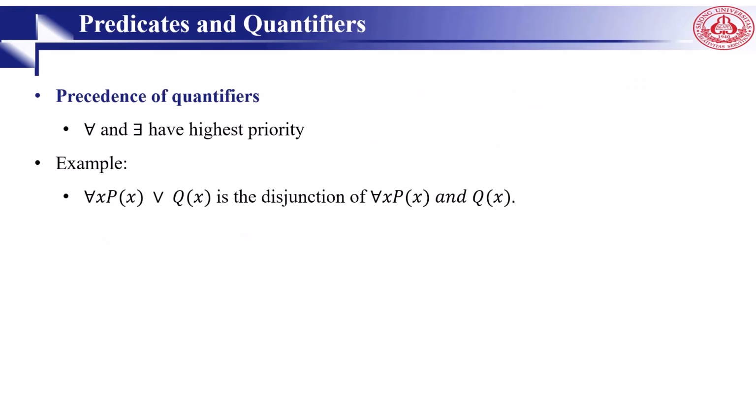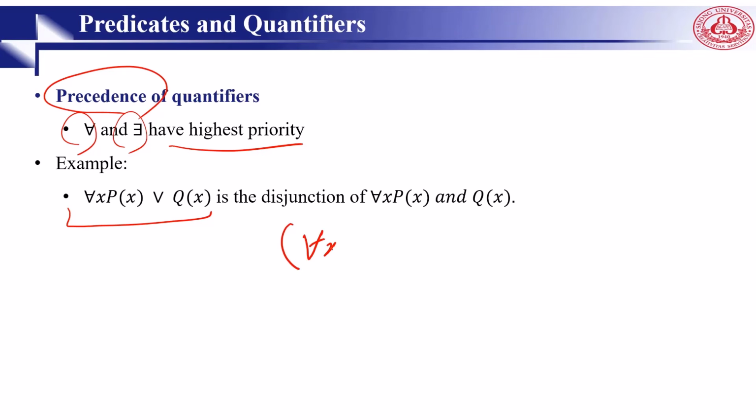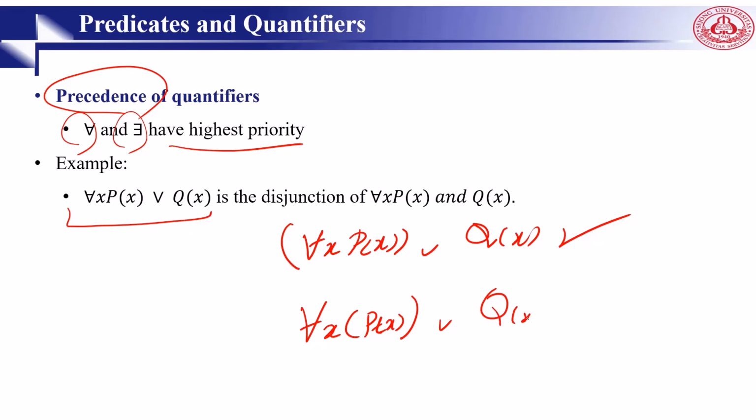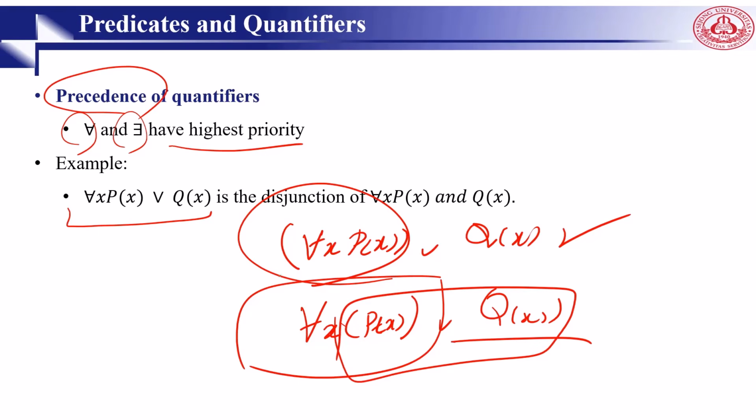The quantifiers, universal and existential, have higher priority or precedence than all the logical operators that we have so far. For example, if we have the statement for all x P(x) or Q(x), this is correct. You cannot say for all x P(x) and Q(x); this is totally different, right? So the quantifier has the higher precedence. First we should apply the quantifier to P(x), then the operator with Q(x), not the operator first and then for all. That is called priority or precedence.